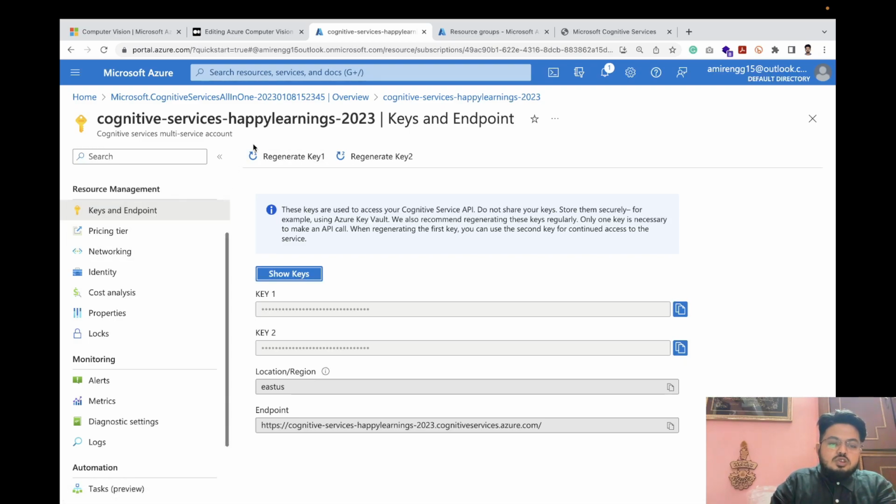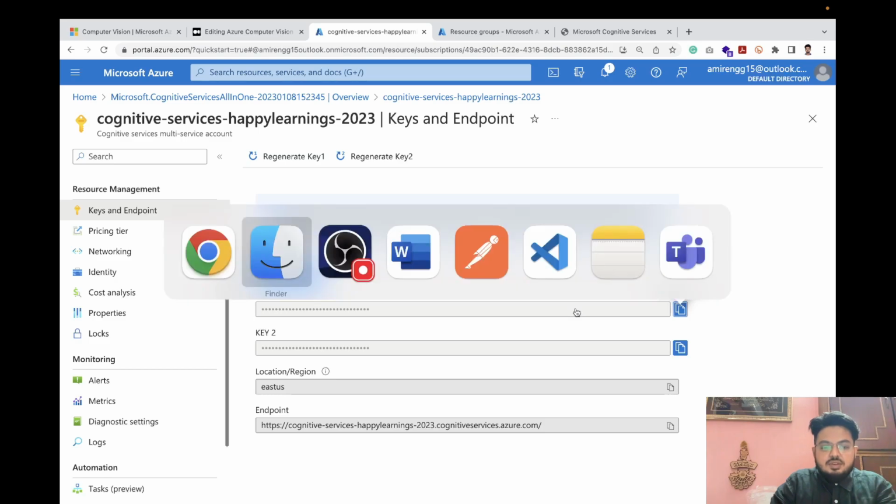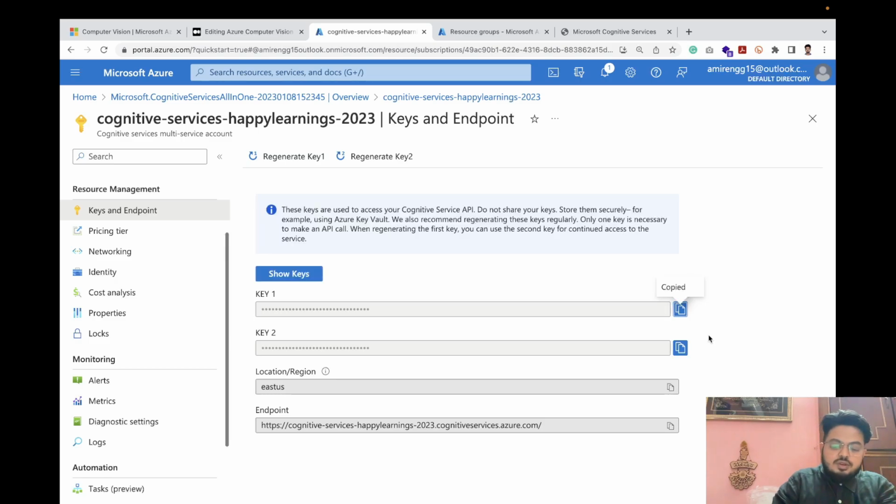We need to understand how this works in the best possible manner. See, the important thing we need to learn and understand is that there are two keys provided for security. These are very confidential, because every time you hit the API, some bill will come. So these are confidential data. We need to keep them in a safer place. But yeah, I'll show you.